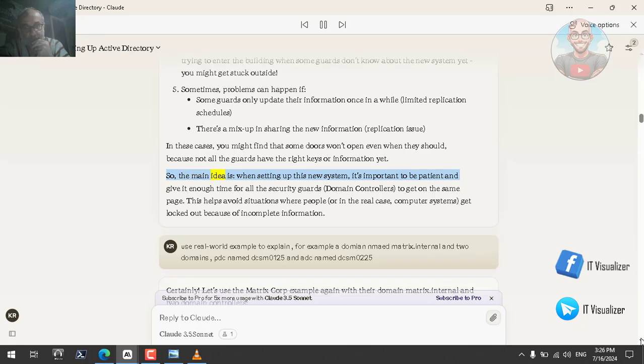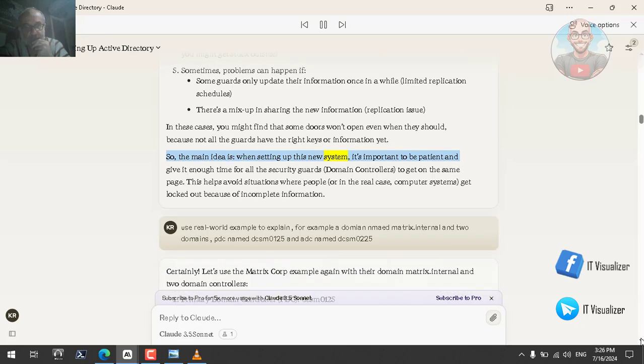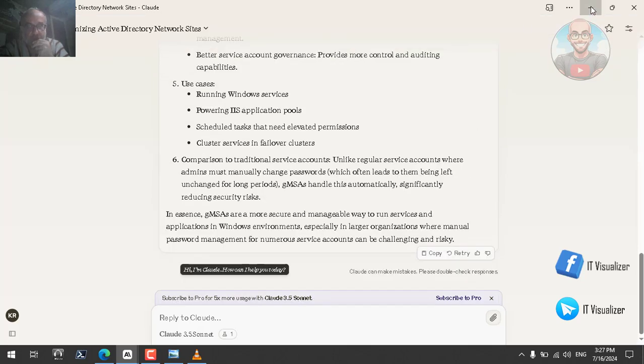So, the main idea is, when setting up this new system, it's important to be patient and give it enough time for all the security guards, domain controllers, to get on the same page. This helps avoid situations where people, or in the real case, computer systems, get locked out because of incomplete information. So this is also the explanation of the test.